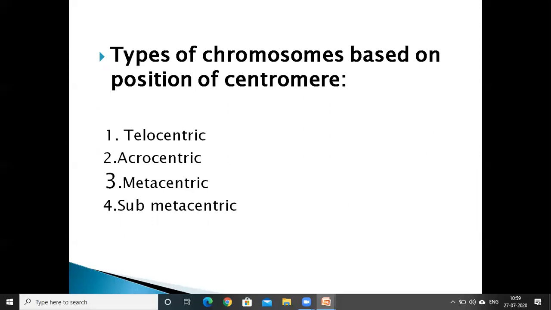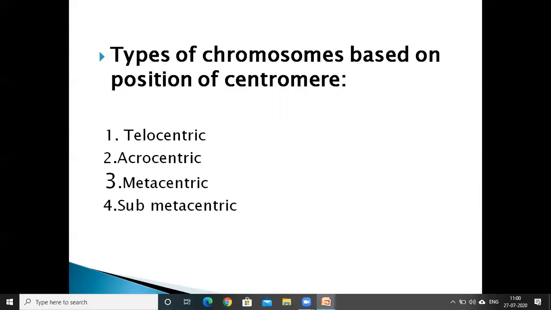There are some types of chromosomes depending on the position of the centromere. Centromere means the primary constriction. Depending on the primary constriction or centromere, the chromosomes are divided into 4 types.